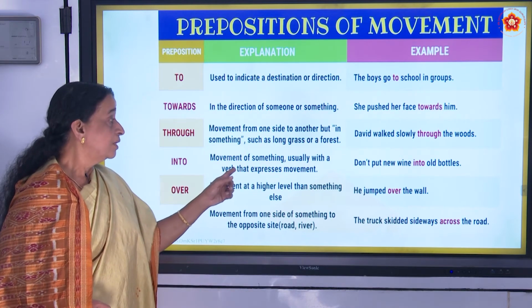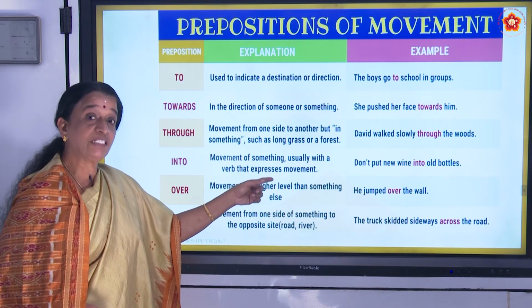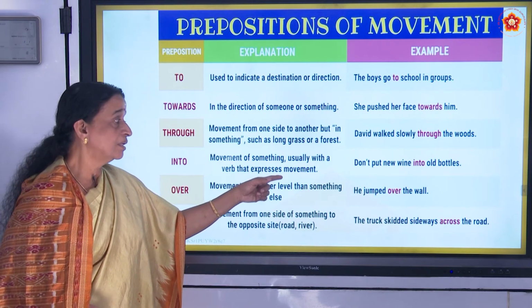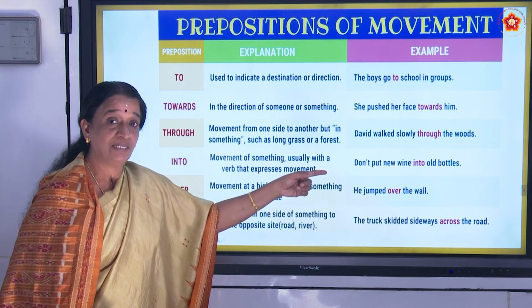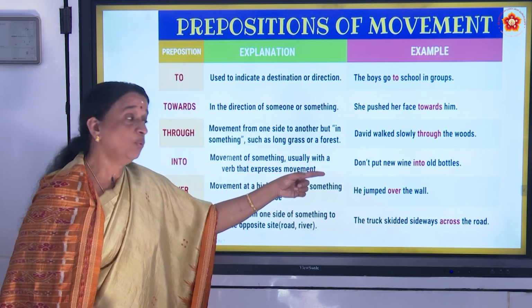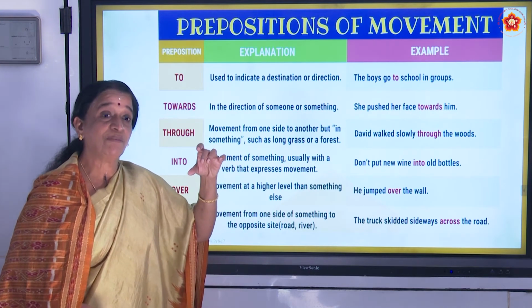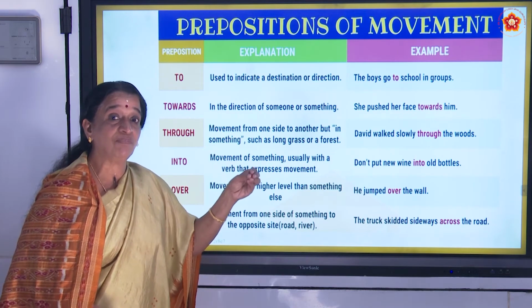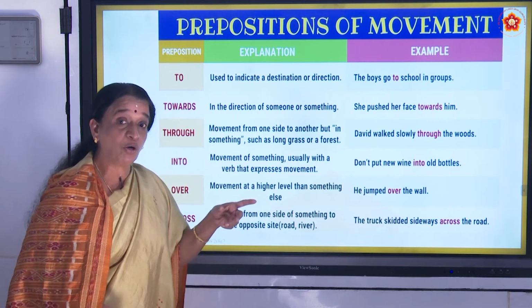Into. Movement of something, usually with a verb that expresses movement. Don't put new wine into old bottles. Putting new wine into old bottles, it is also something we use, it's an idiom.